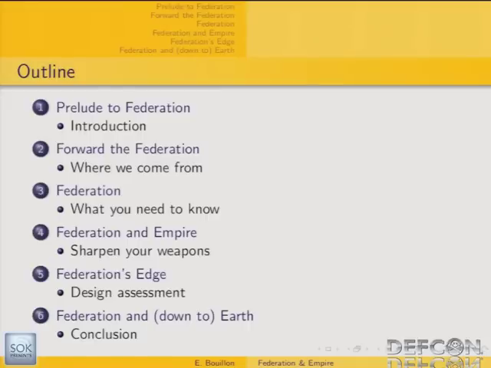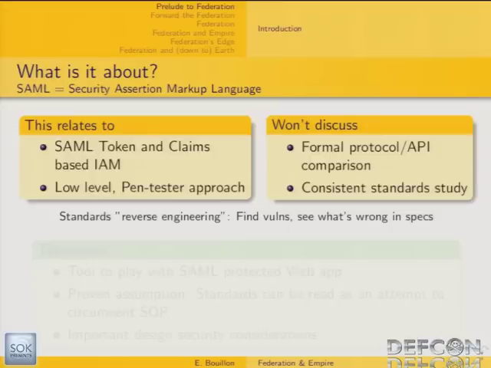And in the last part, I'm going to present and discuss some security considerations and issues that we need to have in mind prior to considering joining or creating such a federation. And finally, a conclusion. So let's get started.